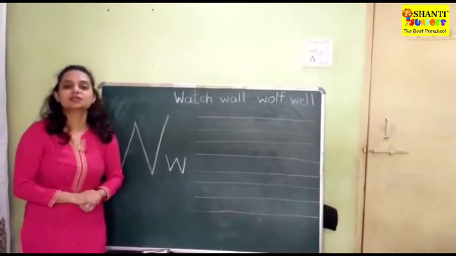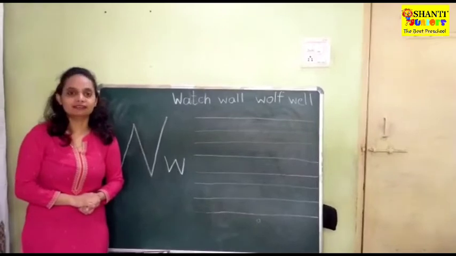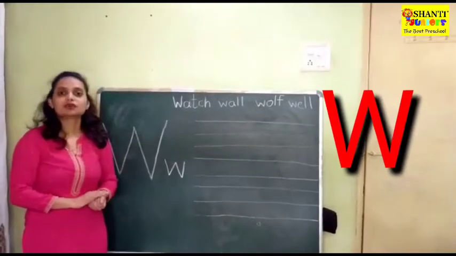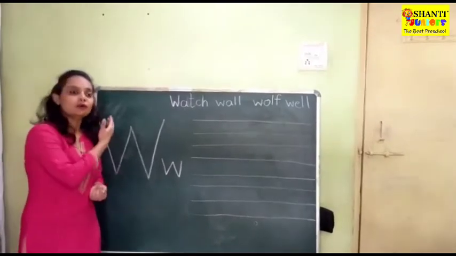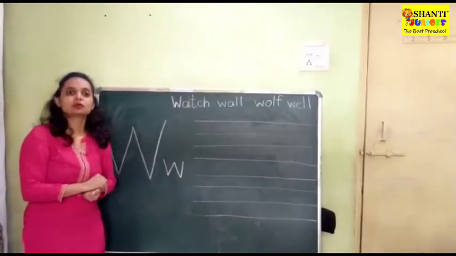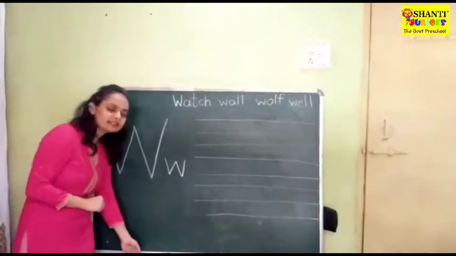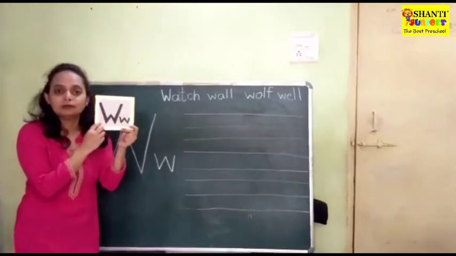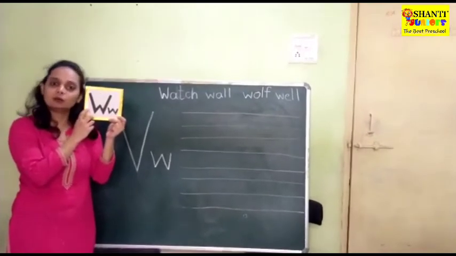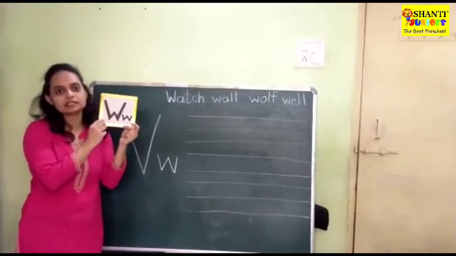So children, today we are going to learn a new letter, that is letter W. As we have done so many letters previously, you are going to do letter W also, okay? We'll learn the sound and the words that start with letter W. So this is letter W. As you have done practice of letter V, in the same way you have to do this also.